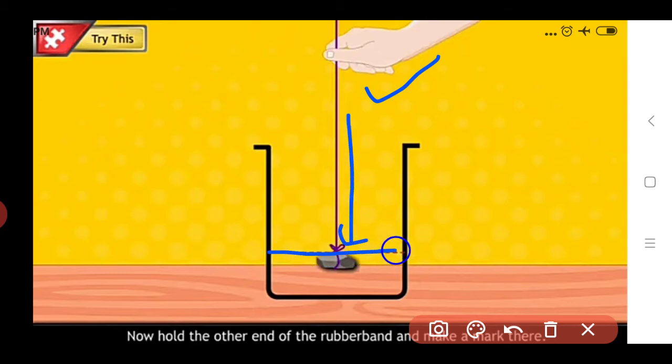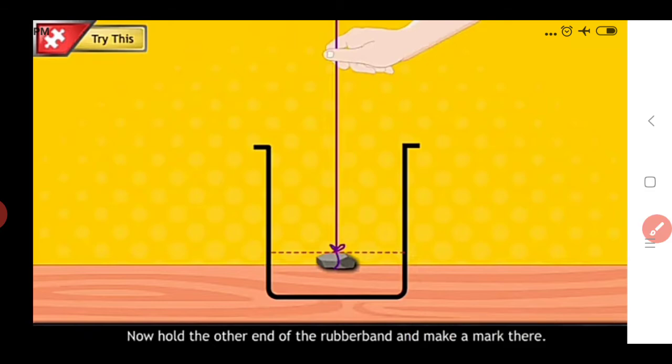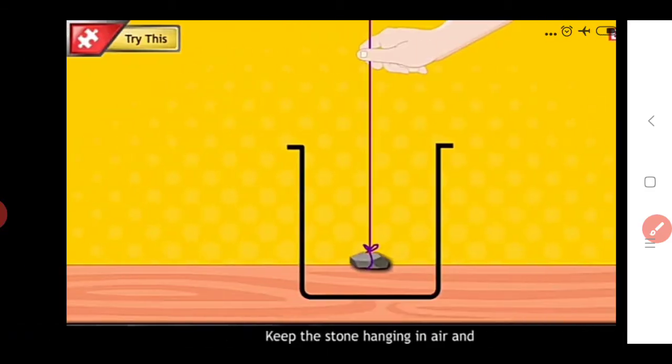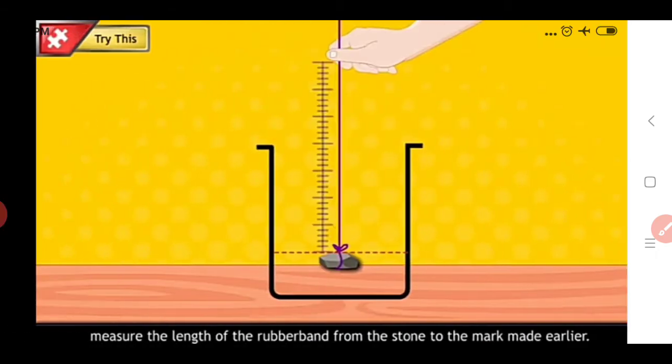Mark up to the upper surface of the stone like this. After that keep the stone hanging in the air, at that height, as you see in the figure. Then measure the length of the rubber band from the stone to the mark made earlier.